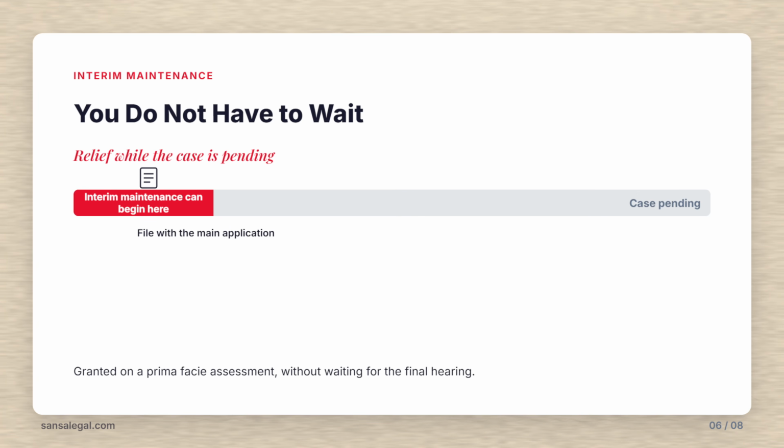Courts frequently grant interim maintenance while the case is pending, and you can file that request along with the main application. The magistrate can grant it on a prima facie assessment without waiting for the final hearing, vital when you have no independent source of income and depend on the respondent for basic living expenses.